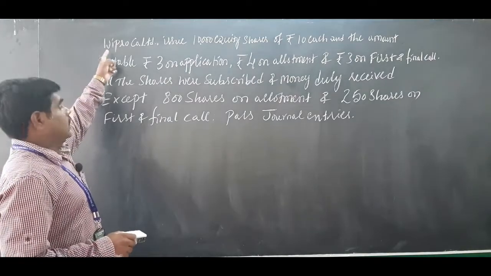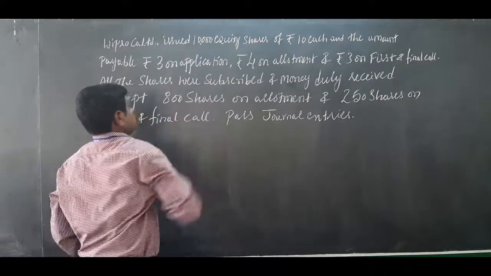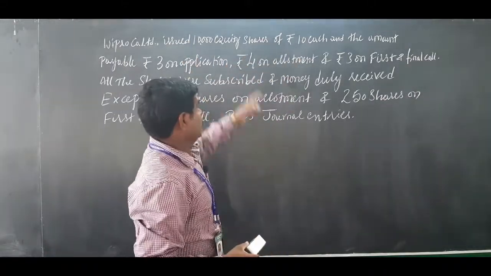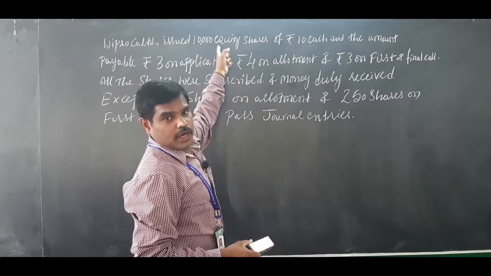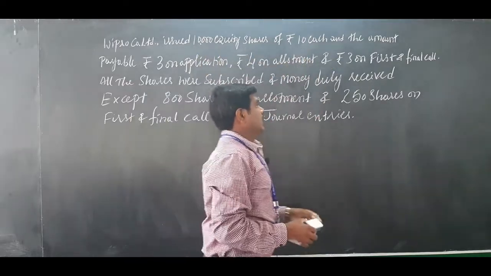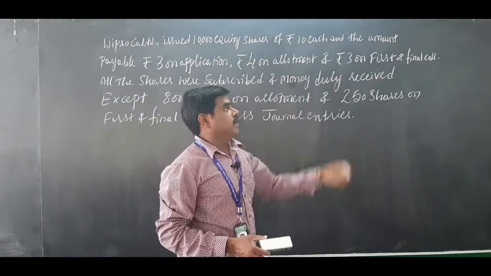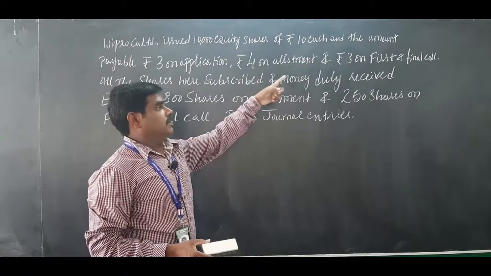Wipro Company Limited issued 10,000 equity shares of rupees 10 each. Wherever you write share, you have to add the word equity. The amount payable is rupees 3 on application, rupees 4 on allotment, and rupees 3 on first and final call. 3 plus 4, 7, 7 plus 3, 10.